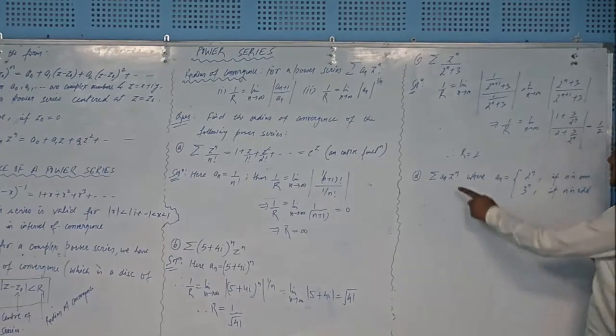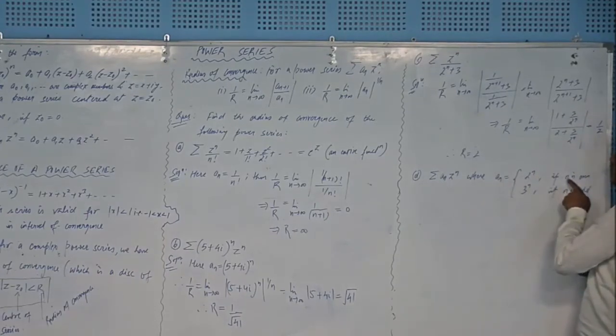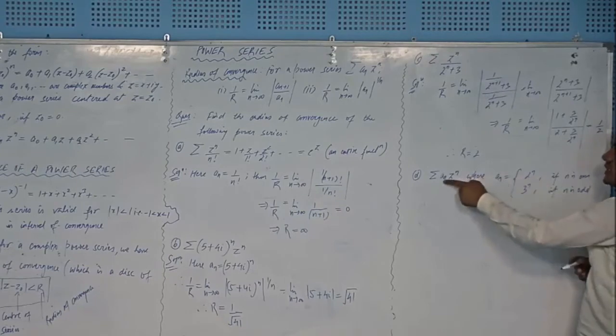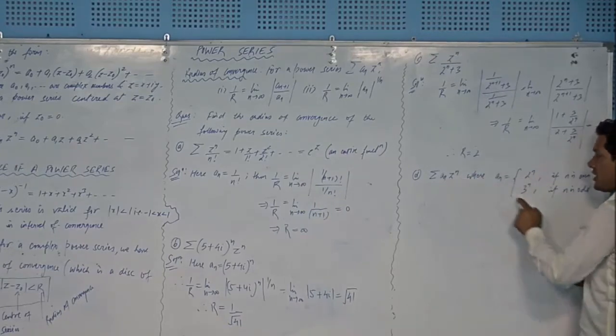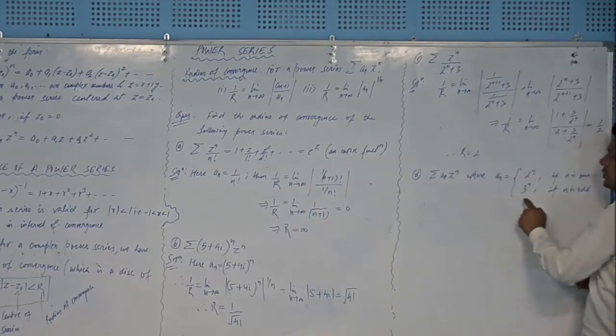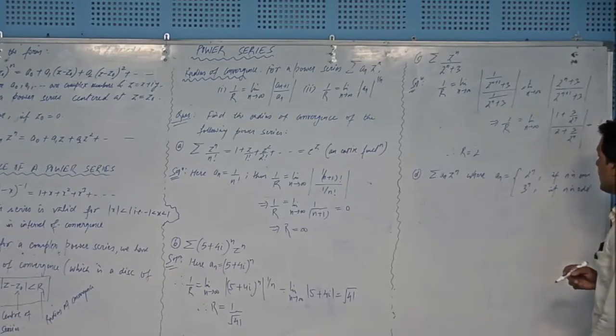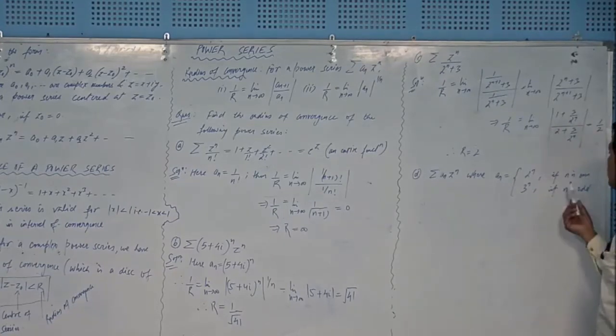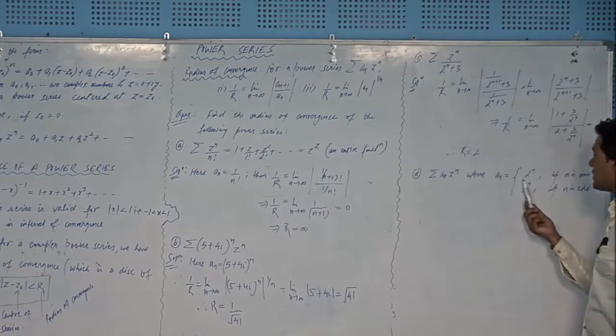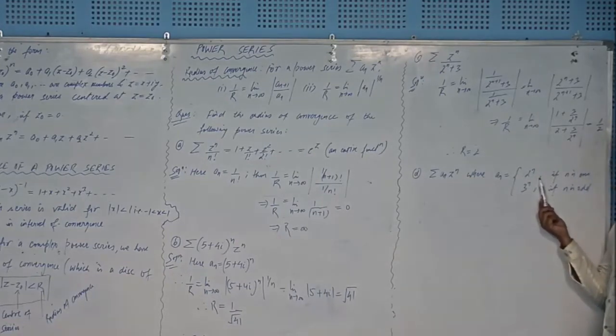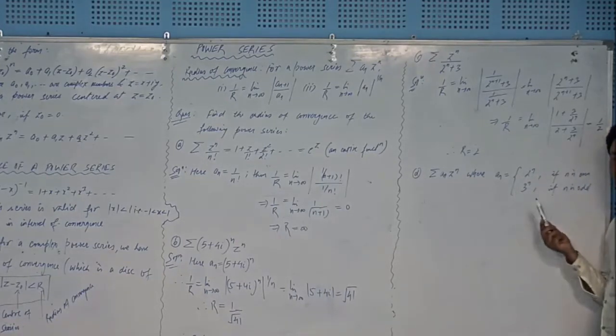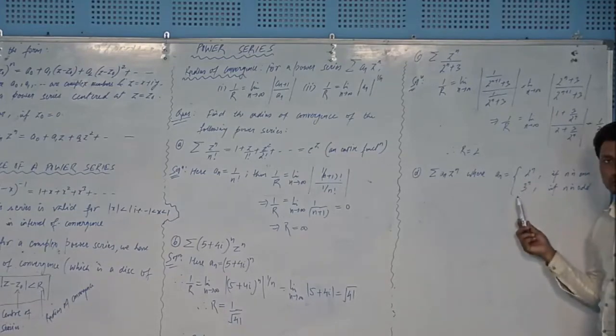So this time a_n is defined in this way. For even n the value of a_n is 2 to the power n, and for odd n the value of a_n is 3 to the power n. So we will find the radius of convergence for these two cases, and we will have two radii of convergence, R1 and R2.